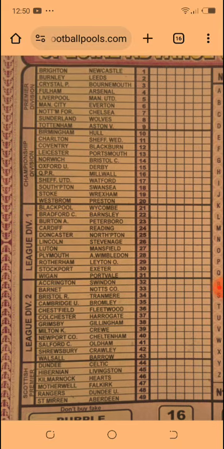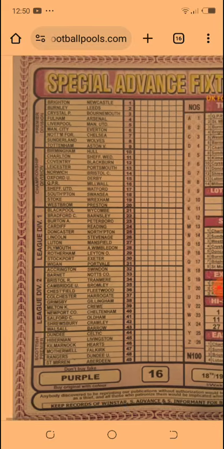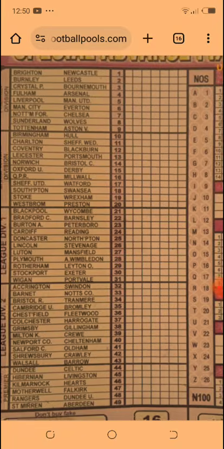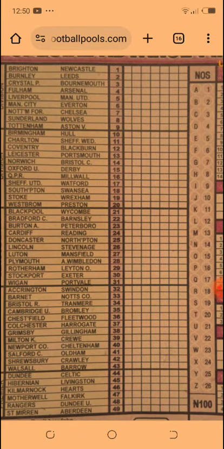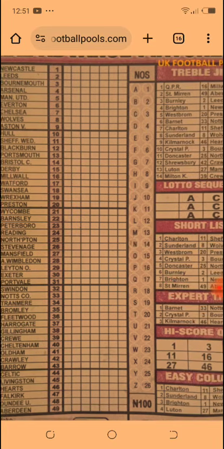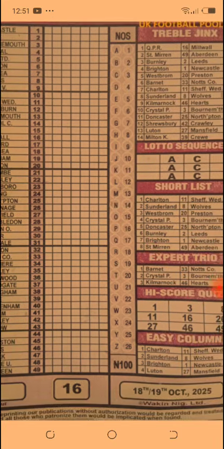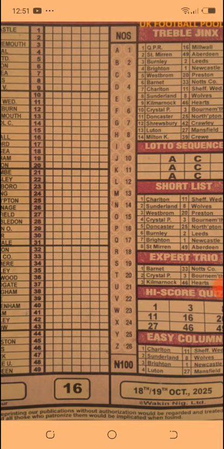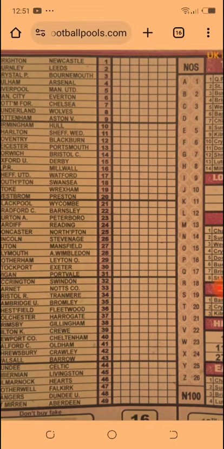We have a first setting here that states that whenever you find Newcastle at number 1 at away, or at any particular number at away, and that number is repeated at high score quiz box 1, then it is being projected that Newcastle is to pick a full-time banker draw.